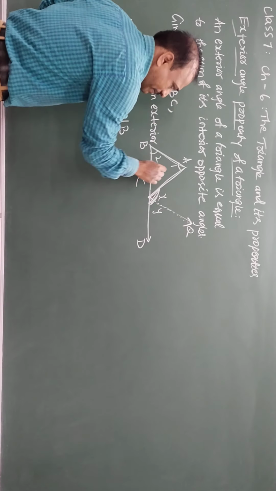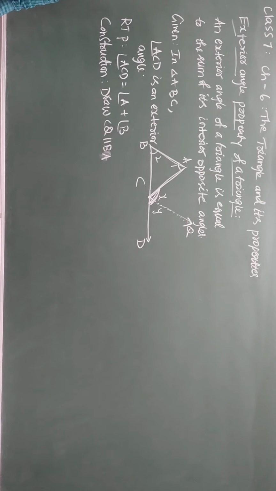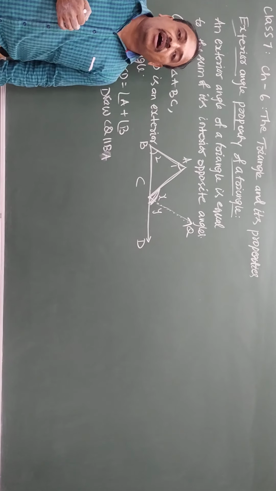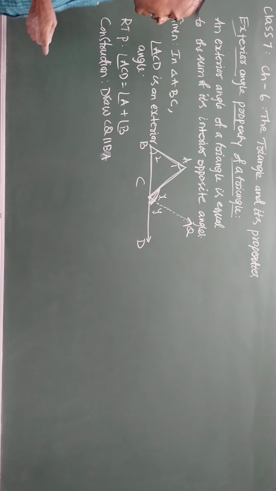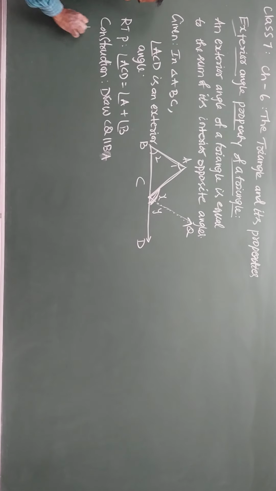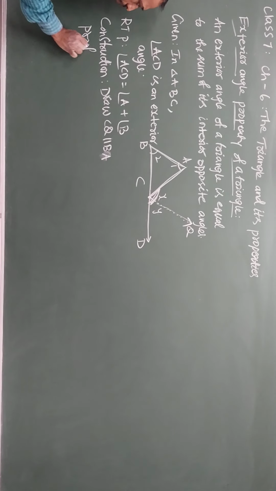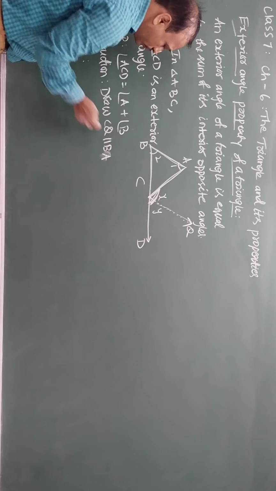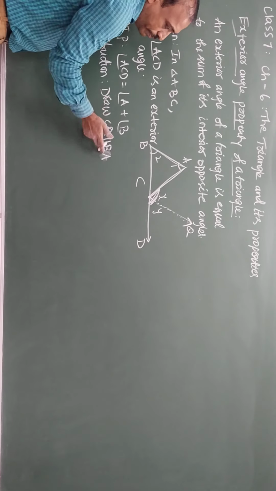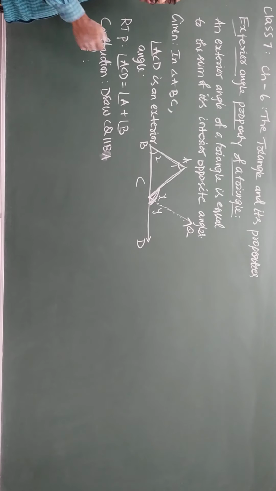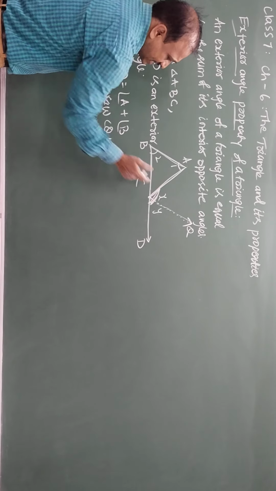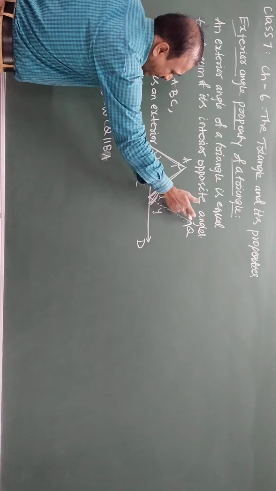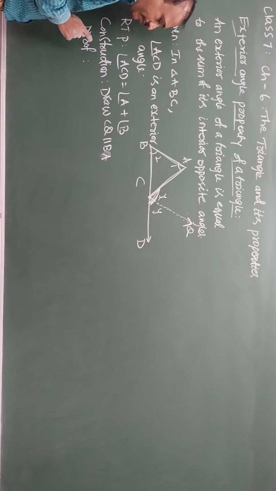Angle 1 and angle X, what do you call them? Yes, you are right, they are alternate interior angles. That is the construction. Now the proof. We constructed CQ parallel to BA, so angle ACD is divided into two parts, ACQ and QCD, X and Y.